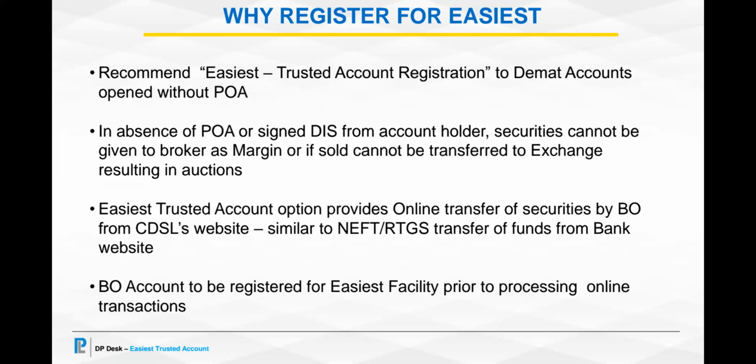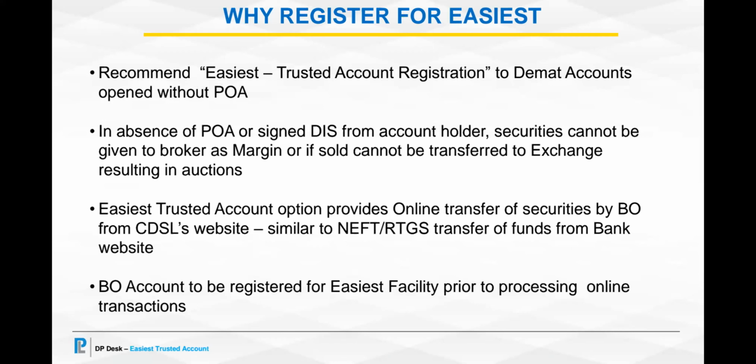Securities that are sold cannot be transferred to the exchange, nor would your non-POA client get a sale limit because he will have to transfer the securities to the broker as a margin. And in absence of POA, both of this cannot happen.